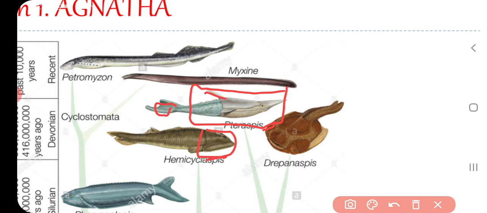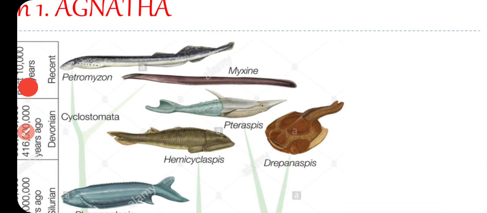They have a very bony and heavy armor around the body. Usually the head is encased in a solid shield made up of bony dermal plates. You don't need to learn about the ostracoderms, just for your information.